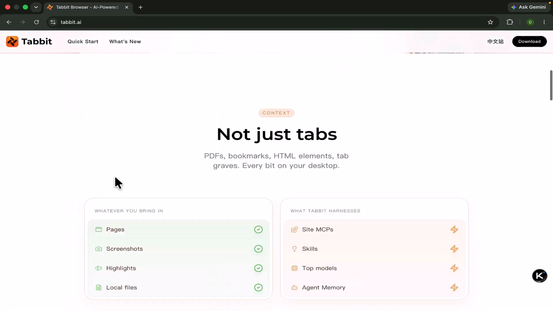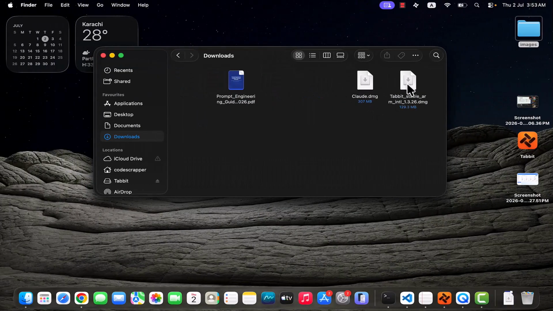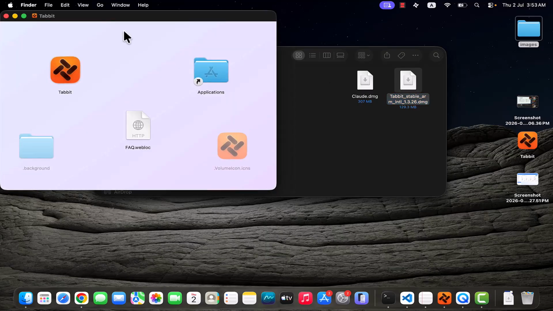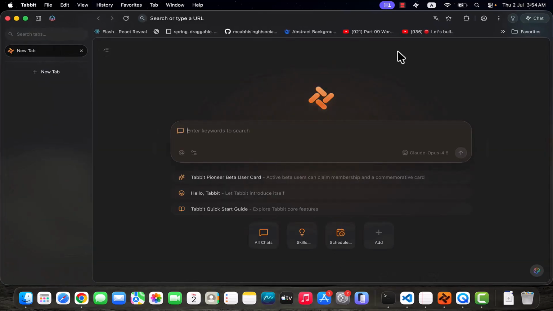So we can go there, and first of all you can download it for macOS, Silicon or Intel, and if you have Windows, then you can install according to your operating system. I have installed Tabit for macOS Silicon, and here is the installation screen. Just grab and drop it into the Applications folder and it will be installed. I have already installed it. Then click here. Here is the screen.